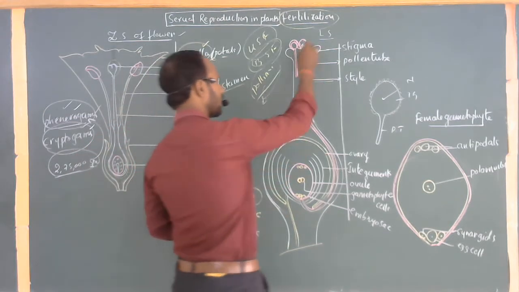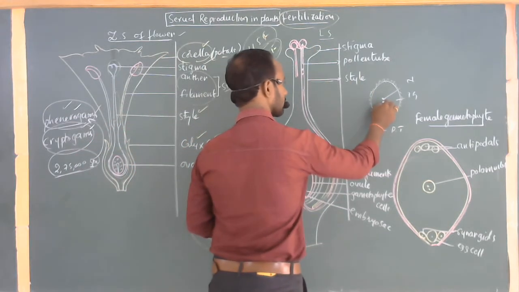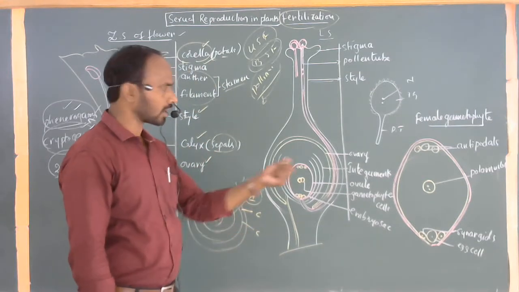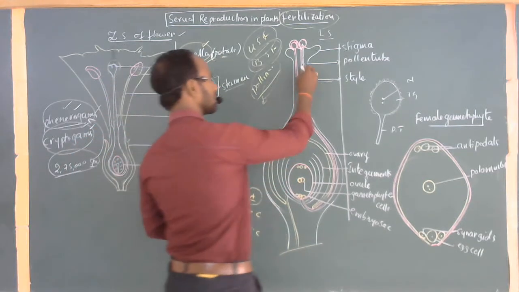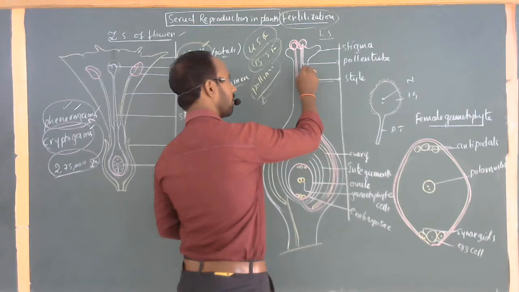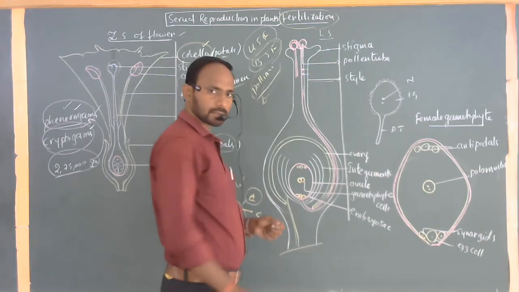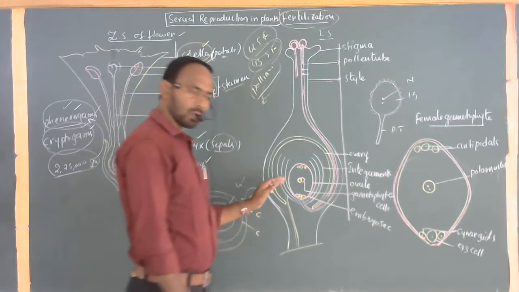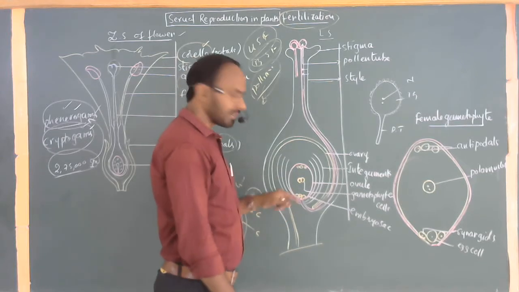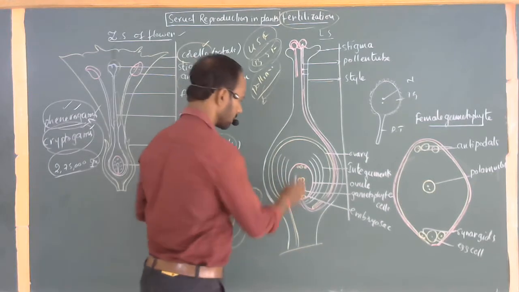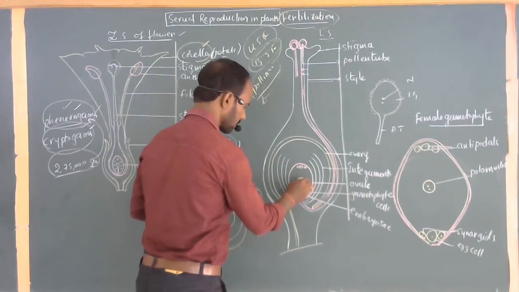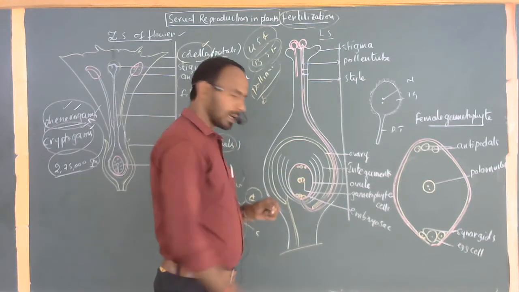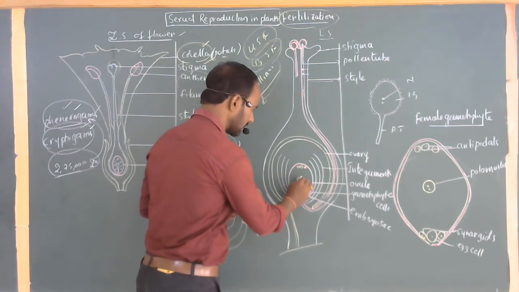Here, the pollen tube also makes two nuclei, generally called the two gametes. This is the first gamete and this is the second gamete, of course the first male gamete and second male gamete. Within the ovary, there are totally 7 cells with 8 nuclei present. 1, 2, 3, 4, 5, 6, 7 cells, but this big one is a single cell.